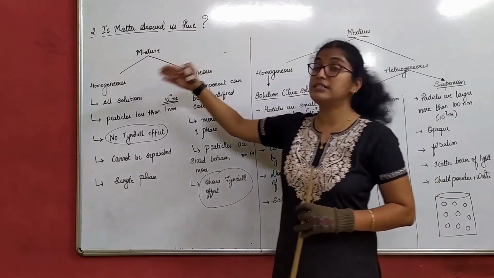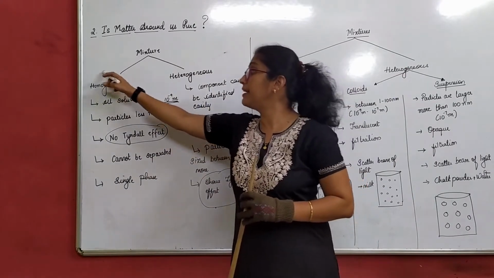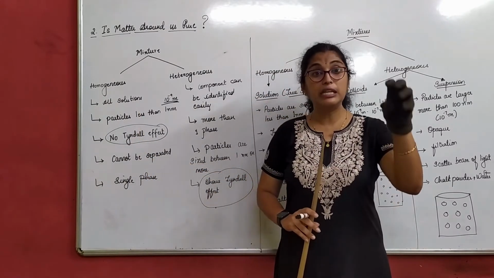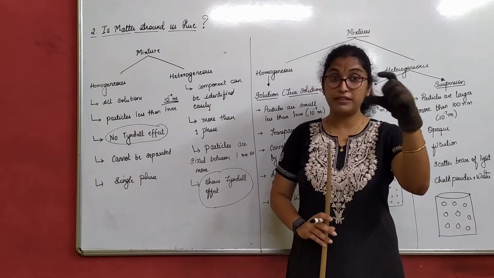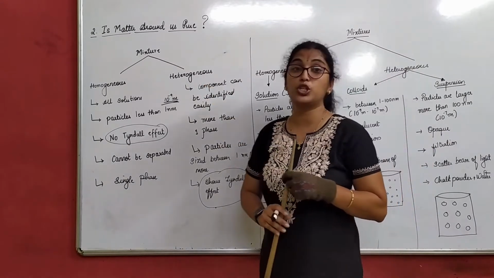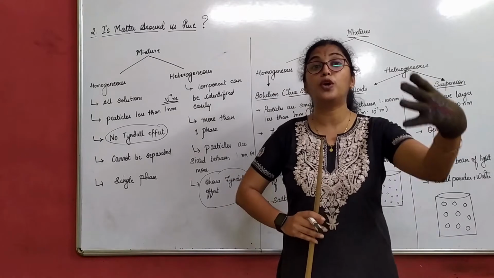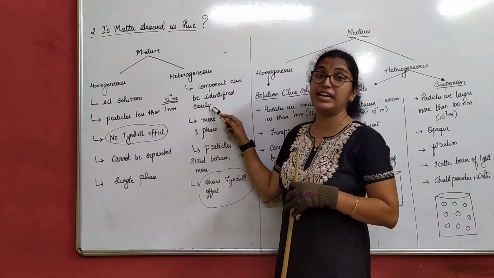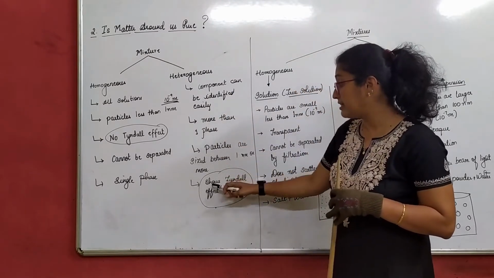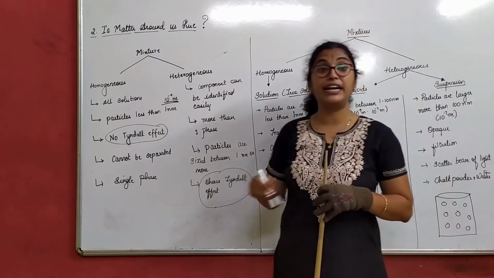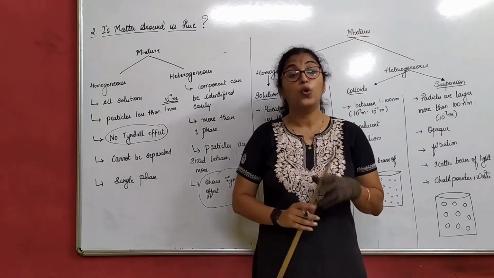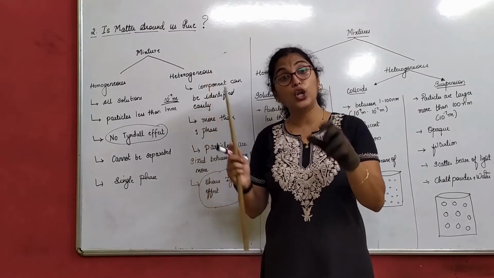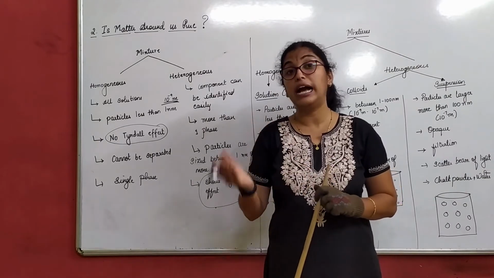Now again these have subdivisions. When I talk about a homogeneous mixture, I told you that all are solutions. That means solution itself is a homogeneous mixture. That's the first bifurcation. Heterogeneous mixture again has two broad classifications. Based on that, we said that components can be identified easily, right? And particles are sized. Upon this, components can be identified easily, and depending upon the phase, we again bifurcate heterogeneous mixture into two types: colloidal solution and suspension.